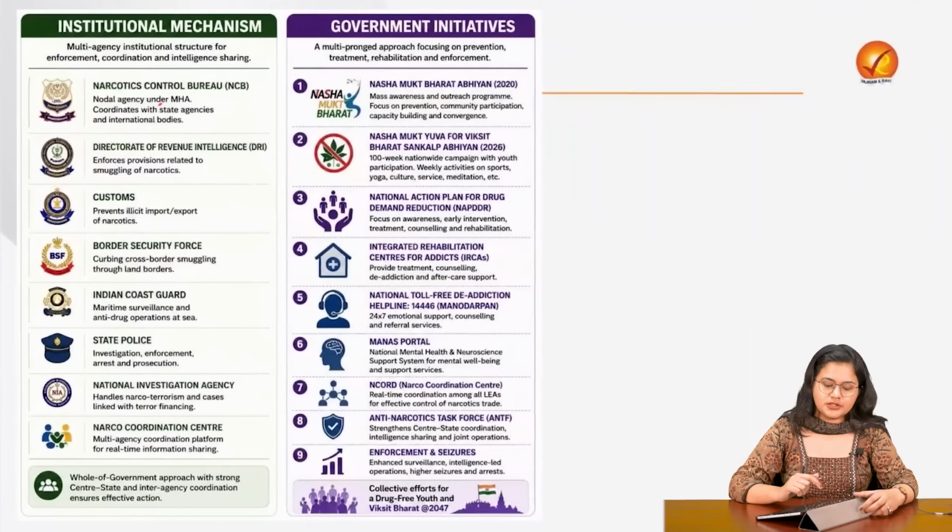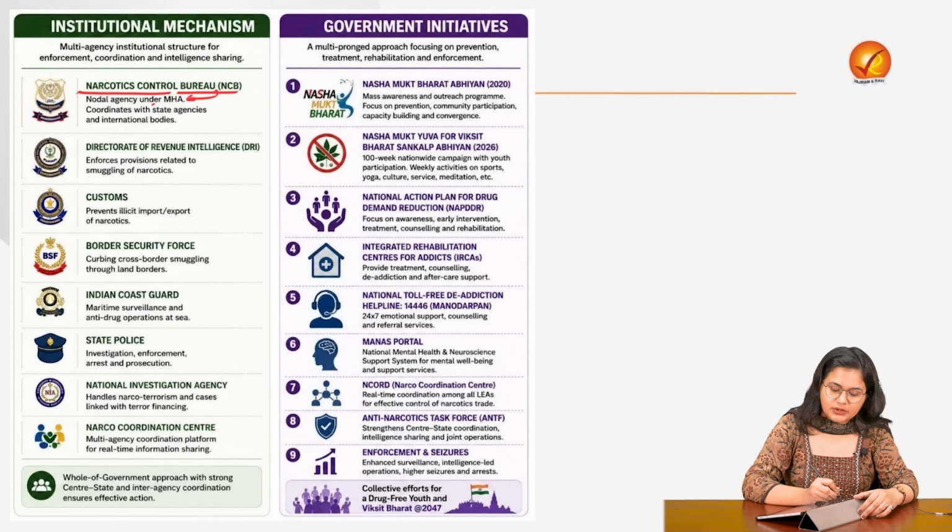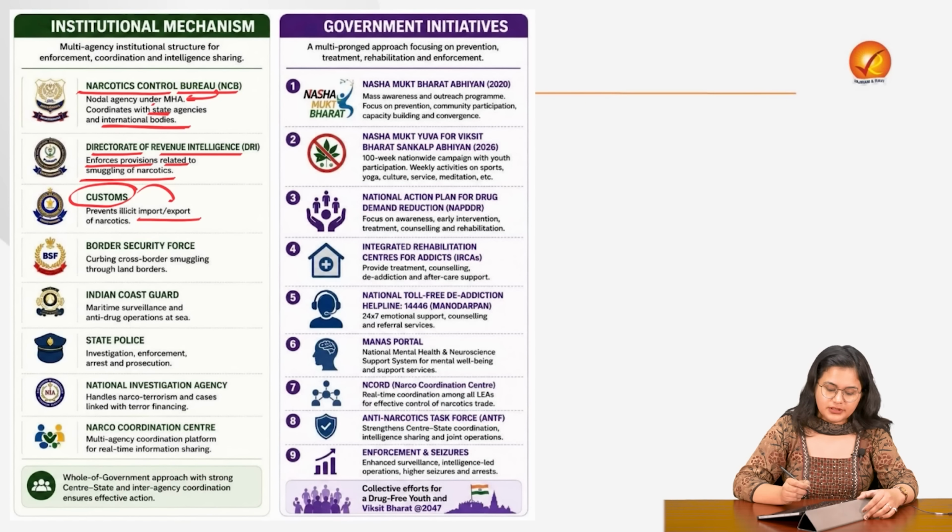Then coming to the institutional mechanism to deal with the issue, first is the Narcotics Control Bureau, which functions under the Ministry of Home Affairs. It coordinates with state agencies and international bodies simultaneously. Then there is the Directorate of Revenue Intelligence, which enforces the provisions related to smuggling of narcotics. The Customs Department tackles the export or import of narcotics.